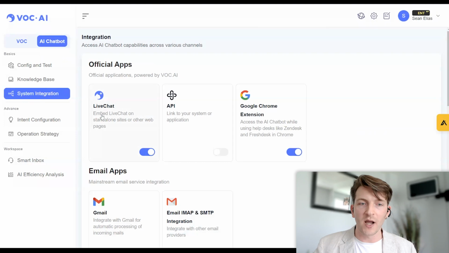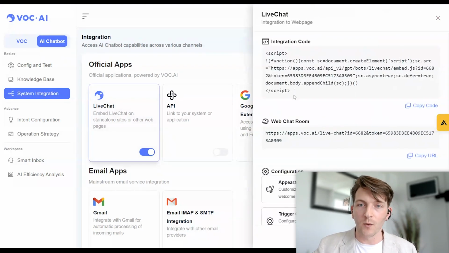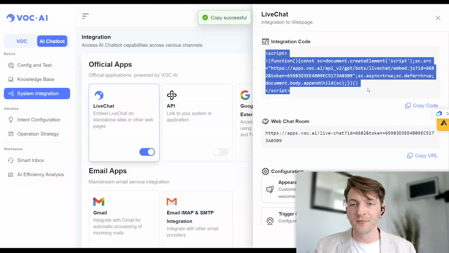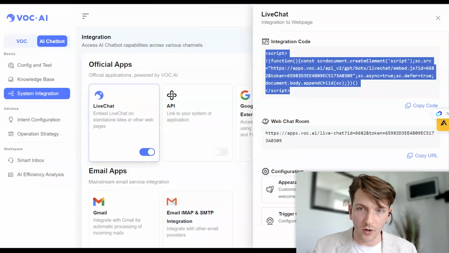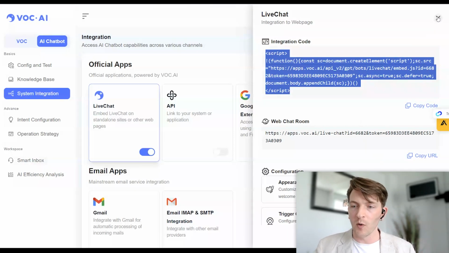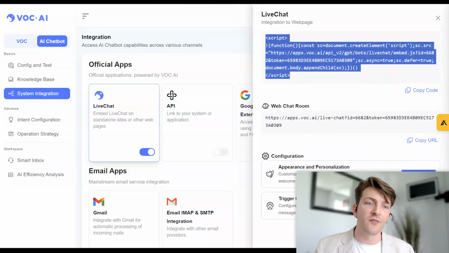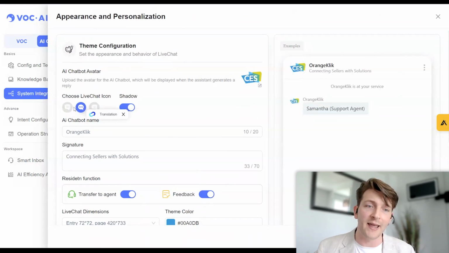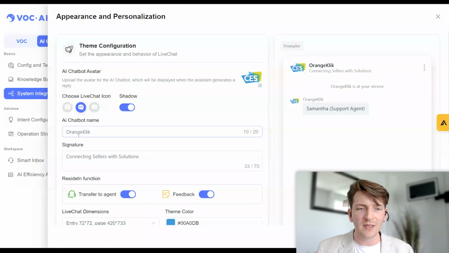And this is where you can grab the code and just embed it on your website, no matter if it's on Shopify, WordPress, wherever you use it. Just copy the code, paste it in the HTML header or footer, and then it's going to appear in the bottom right corner of your site, and customers can start to engage with it. But what you can do is configure this. You can configure what the widget looks like, the size of it, the AI chatbot name, and some more information here.